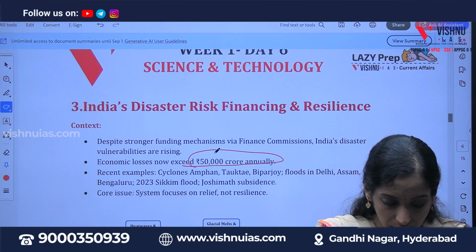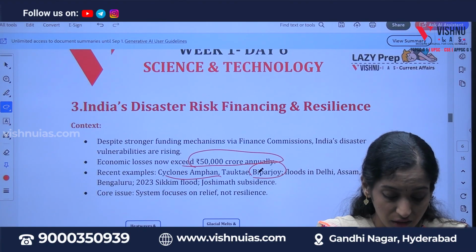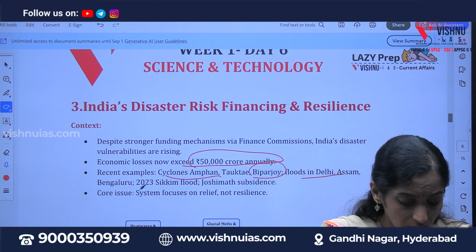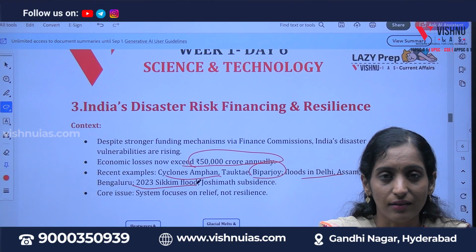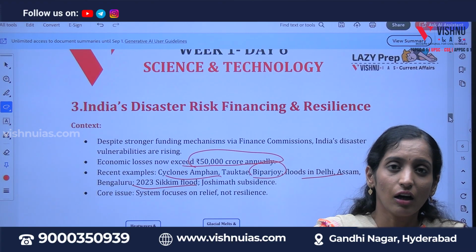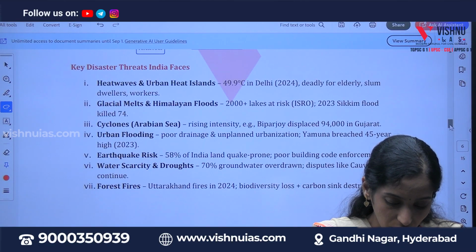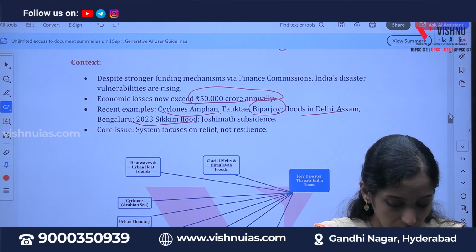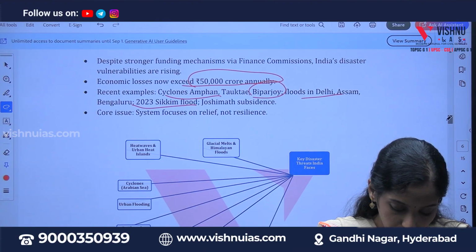And if you take recent examples, Cyclone Amphan and Biparjoy, the floods in Delhi, Hyderabad and Chennai, the Bengaluru water crisis, the 2023 Sikkim flood and Joshimath subsidence. These are certain examples of disasters. And the core issue is that we are always focusing on relief, not on resilience. If we start focusing on the core problem, then it is easy for us to tackle it.